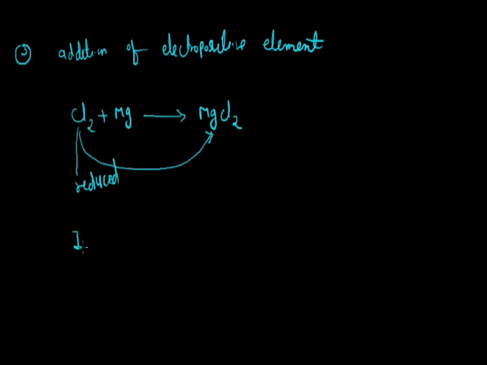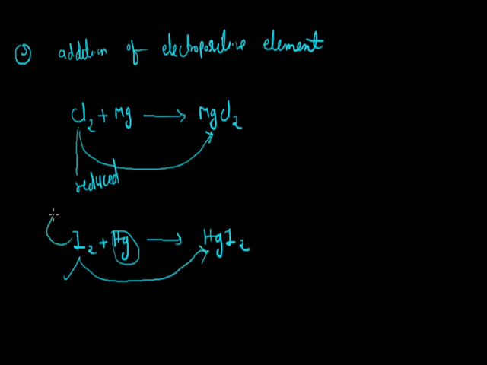Another example: I2 plus Hg. After the reaction it gives mercuric iodide, HgI2. In this reaction Hg is the electropositive element, and on the left hand side iodine does not contain any electropositive element, but on the right hand side it contains the electropositive element Hg. So we can say that iodine becomes reduced. Now the fourth and last of the old concepts is the removal of an electronegative element.